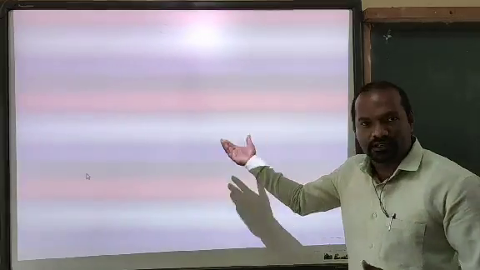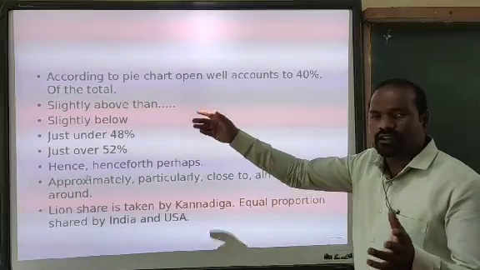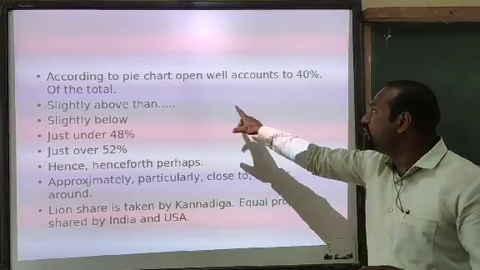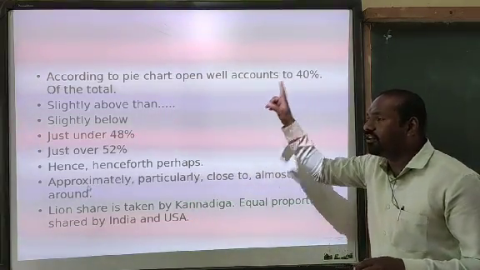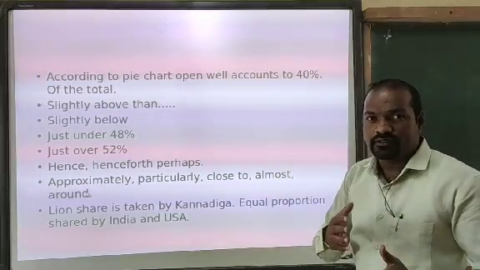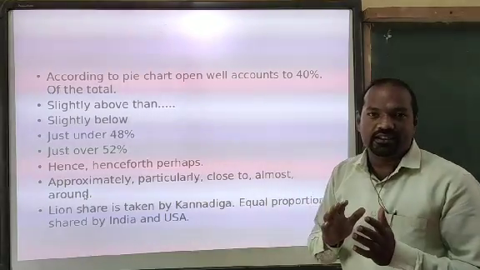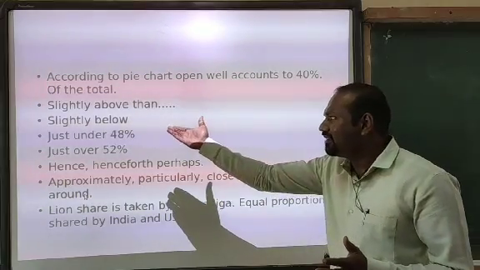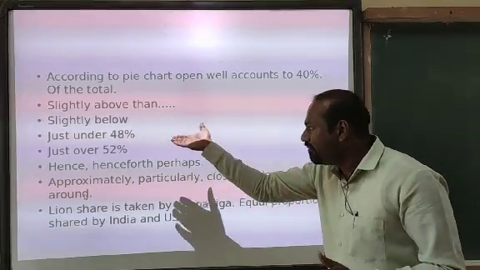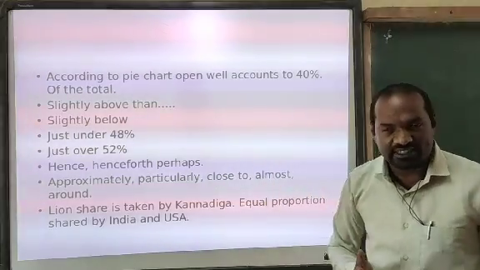Understood? Look at some other keywords here. When you are mentioning particular data, you may write like this also: according to the pie chart, open well accounts for 40% of the total. When you are writing about a bar graph, you may use these words. When you are comparing one country to another, these words are very important: slightly above, slightly below, just under 48%, just over 52%.